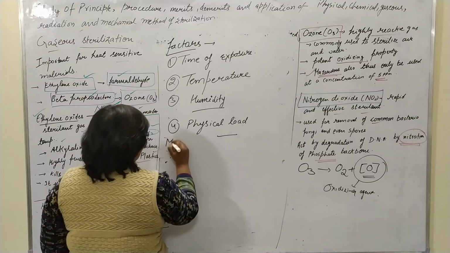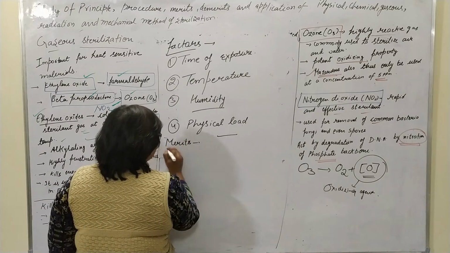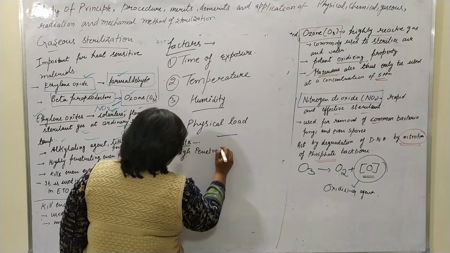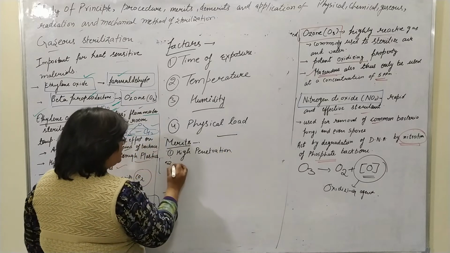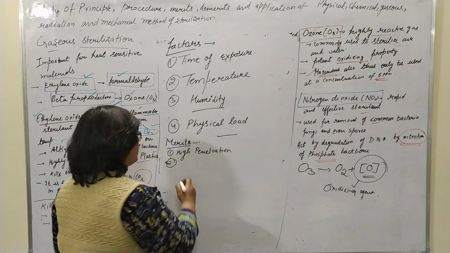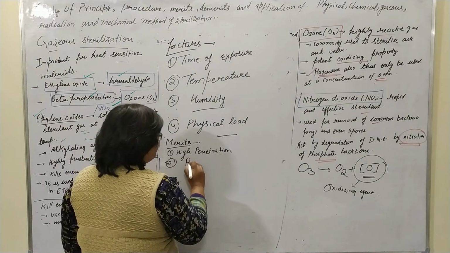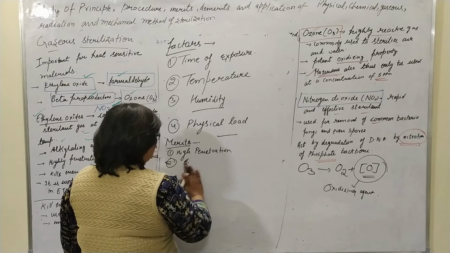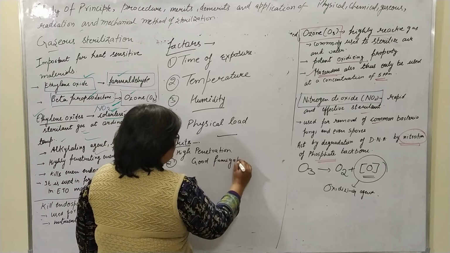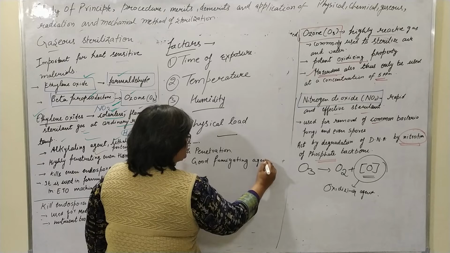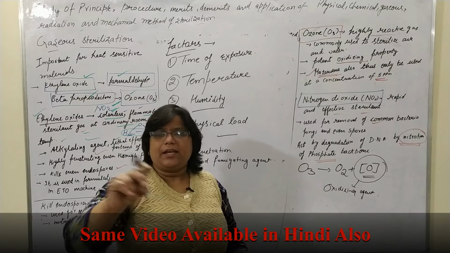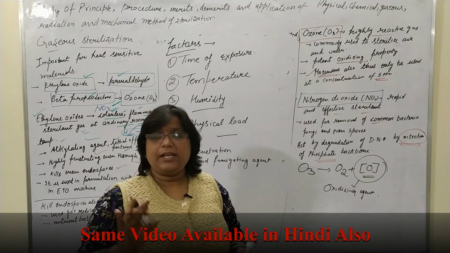Now the merits. What are the merits of gaseous sterilization? First, the high penetration power. The gas has high penetration power, and it is efficient as a fumigation agent, a good fumigating agent, because in fumigation the gas can reach any side, any corner, any drawer, any leakage point.